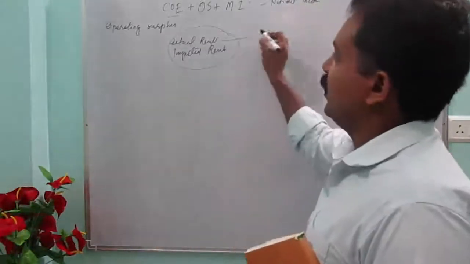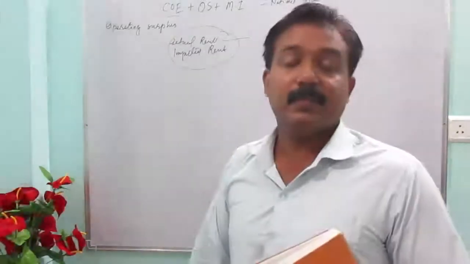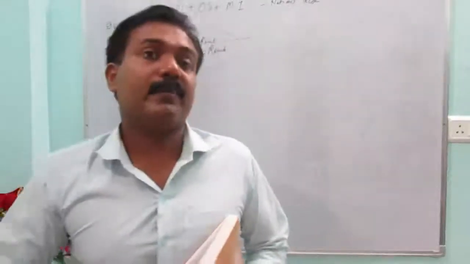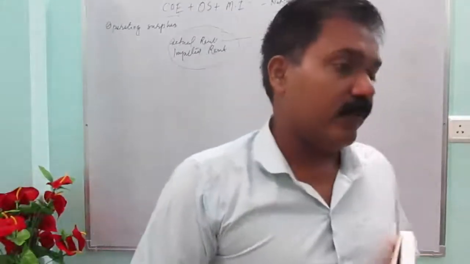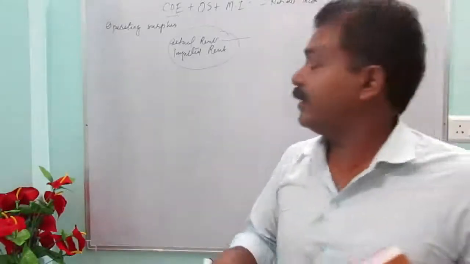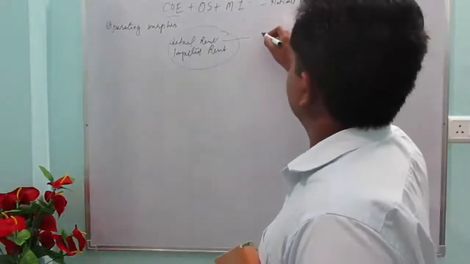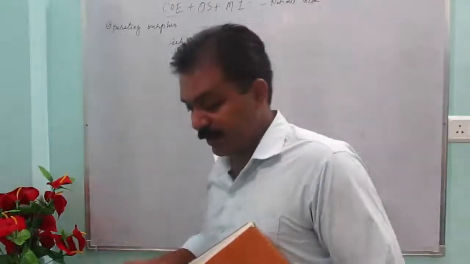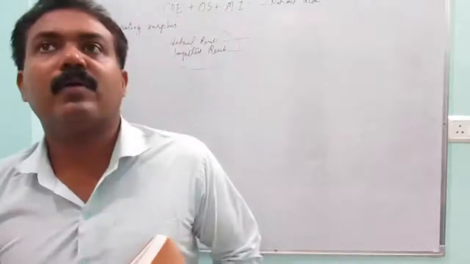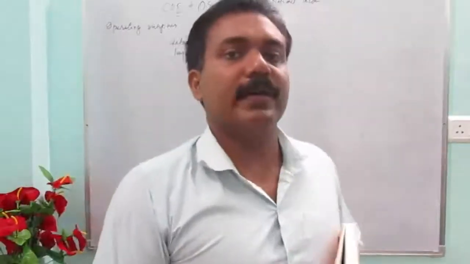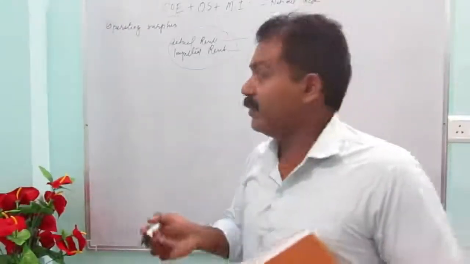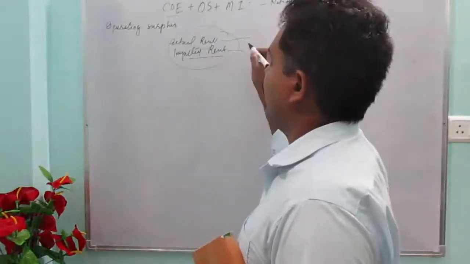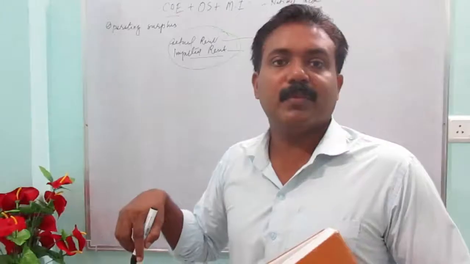So, what is actual rent? Suppose you have constructed a building and given it to people for rent, and then you are earning something. That one is the actual one. Imputed: you constructed a building or a small house and you are living there. However, you need to take the value of it and add it to national income.